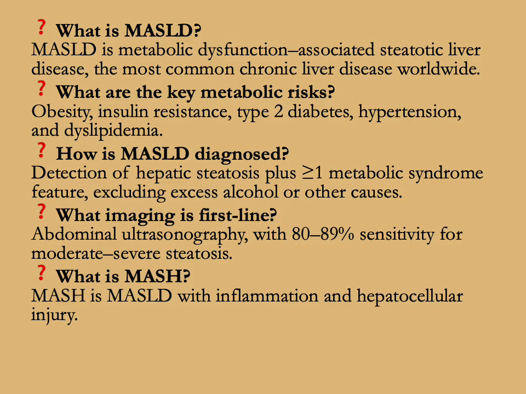How is MASLD diagnosed? Detection of hepatic steatosis plus one or more metabolic syndrome features, excluding excess alcohol or other causes. What imaging is first line? Abdominal ultrasonography with 80 to 89% sensitivity for moderate to severe steatosis. What is MASH? MASH is MASLD with inflammation and hepatocellular injury.